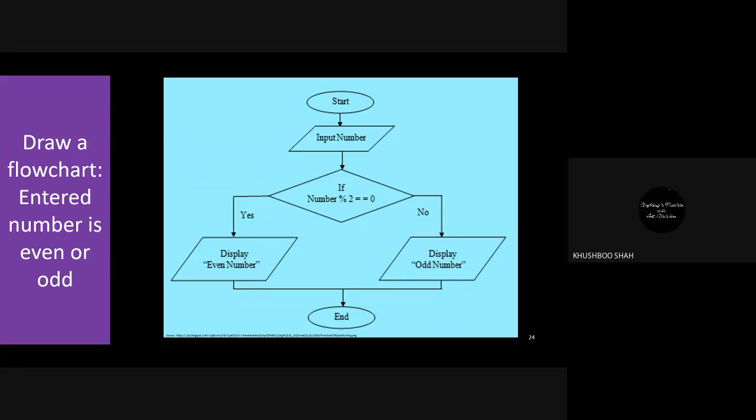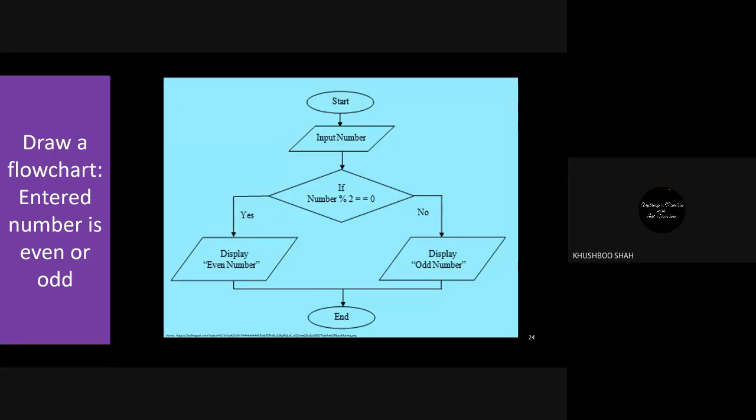Now, don't get confused between two words, algorithm and flowchart. Algorithm is a sequence of steps which is written in your own language, normally English. And flowchart is a graphical representation. Many times I have seen that students make a mistake during the exam.